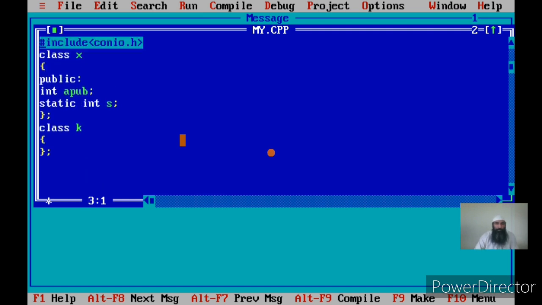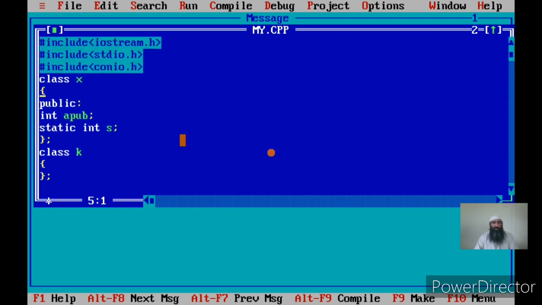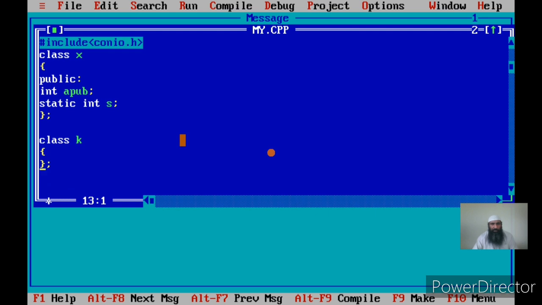Okay, now I have a class X, and it has two members, and a class K. It does not have any member. The classes which don't have any members are called empty classes. And once we start doing our projects, there are some classes we know should be created, and we simply define them, and we don't have the idea about their data members and function members. So initially we create empty classes. Such empty classes are called stubs. That is, the classes which don't have any members, that is function members and data members. Okay, now let us go back to the class X.